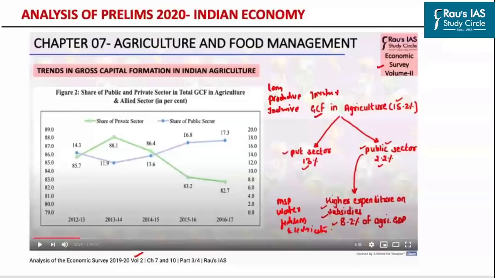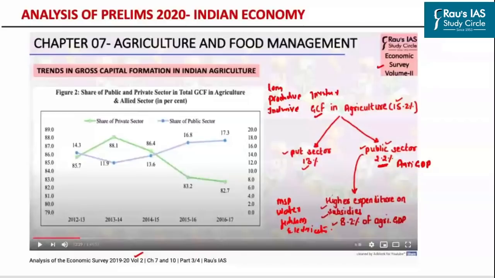Further, in our economic survey video, we had clearly highlighted the fact that the amount of government investment in Indian agriculture is hardly around 2.2% of the agricultural GDP. But the Indian government is spending a huge amount of money on providing agricultural subsidies.